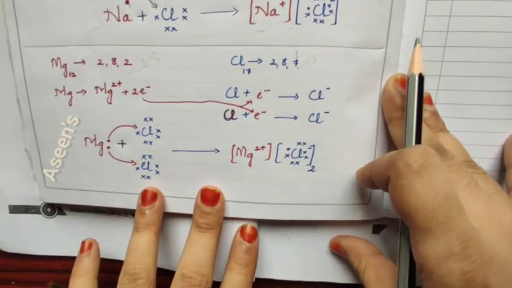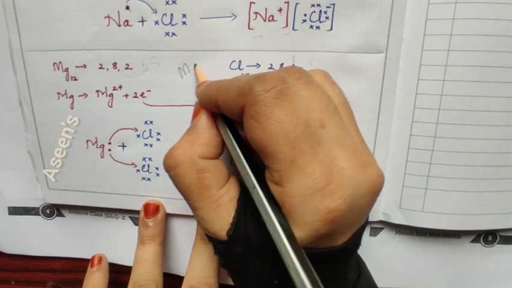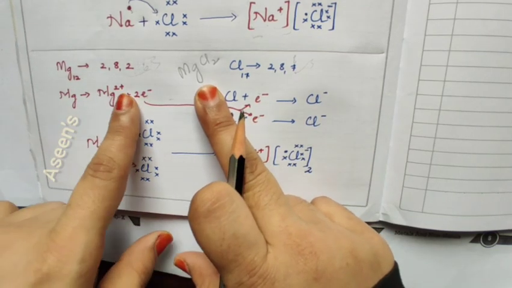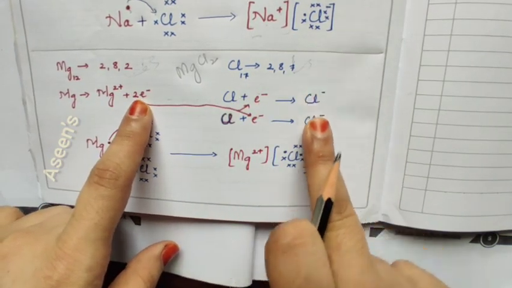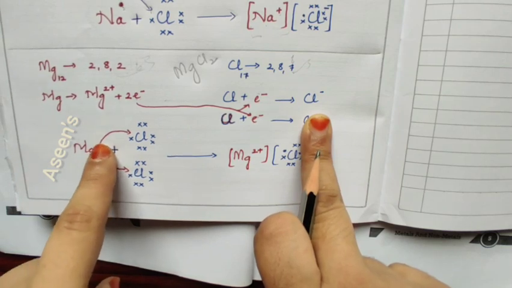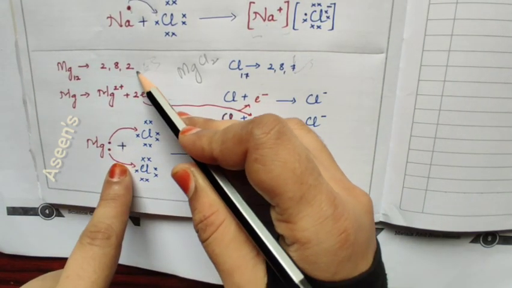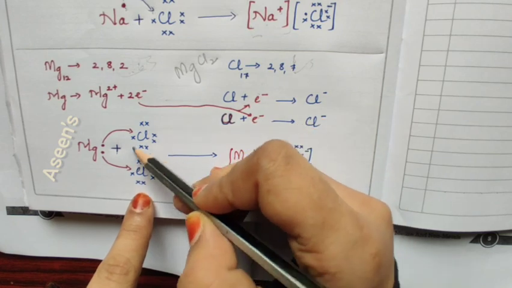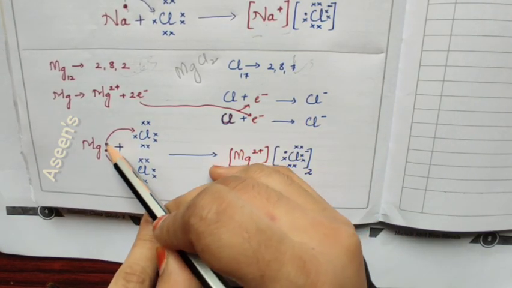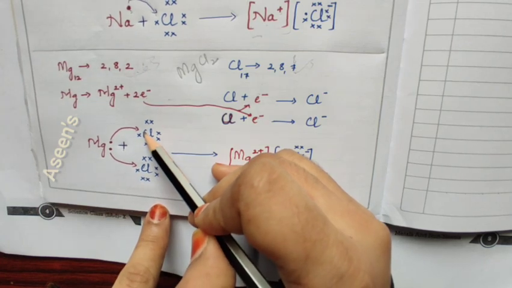So the formula of magnesium chloride is MgCl2, because these 2 electrons are given to 2 chlorines separately. Now you can see here magnesium with 2 outermost electrons, chlorine here with its 7, 1 electron given to this chlorine, 1 electron given to the upper chlorine.